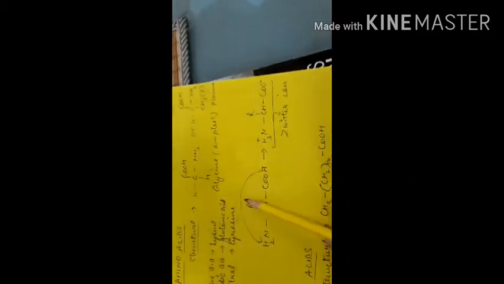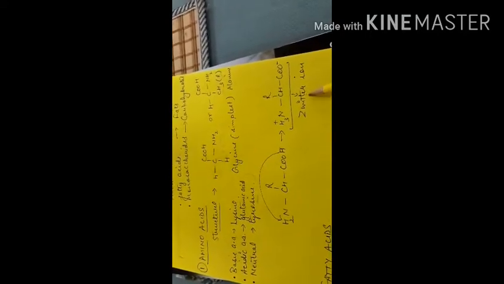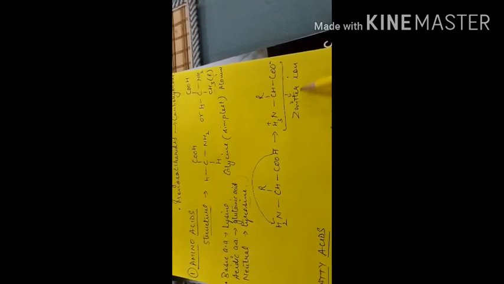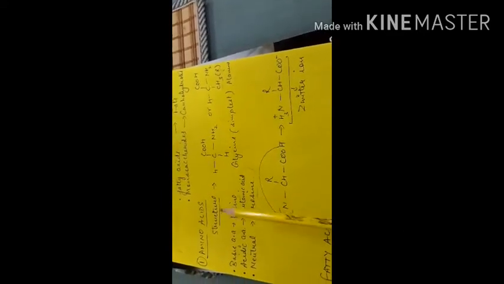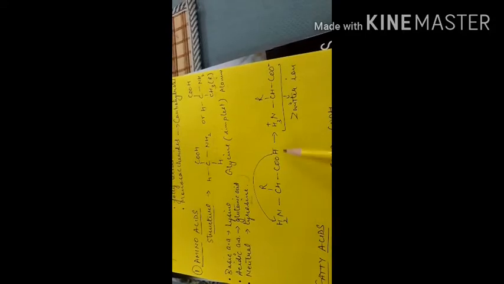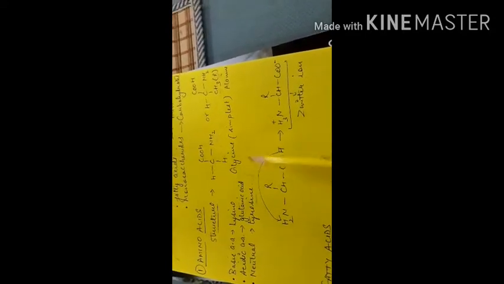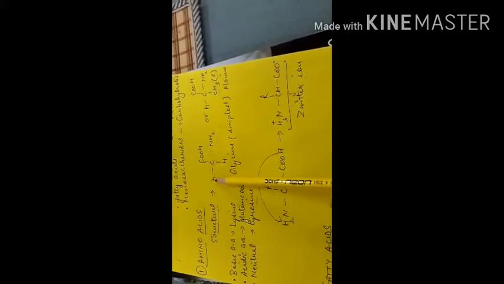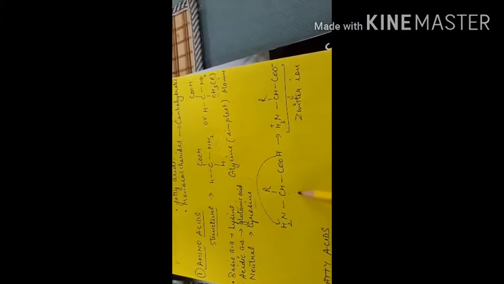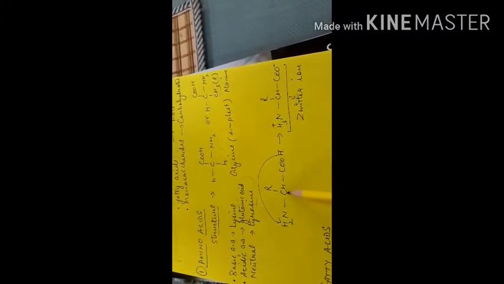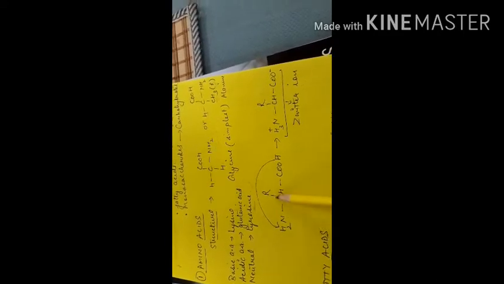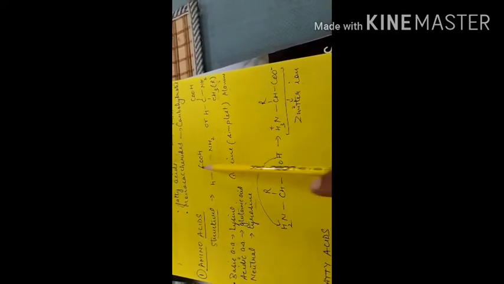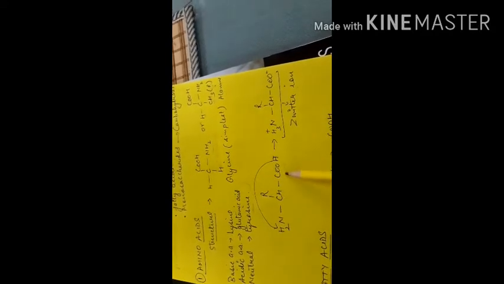Now there is a very important topic here, the structure of the Zwitter ion. This can be asked in your exam also, so you have to read this properly. What is a Zwitter ion actually? It is nothing but a structure of amino acids. See, don't get confused, I have written this H together with C. I can even write it like this, but I have written it like this. So the structure is the same. Here it is the R group, this one you can write up or down, it's your choice. One is the carboxylic group and one is the amino group, as you can see.